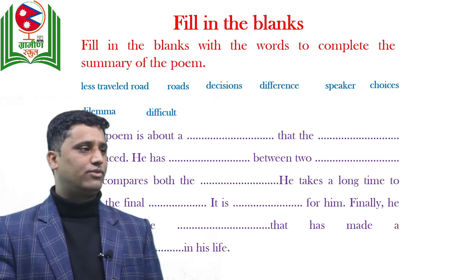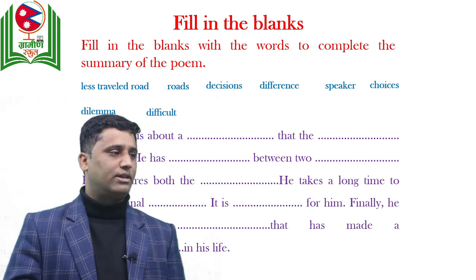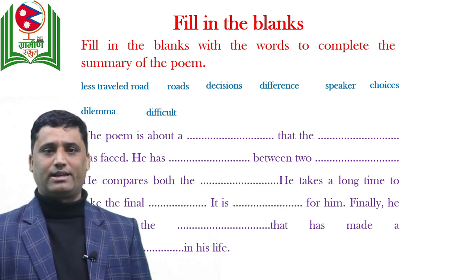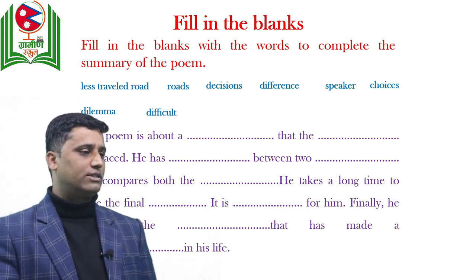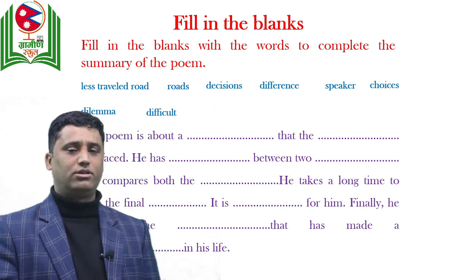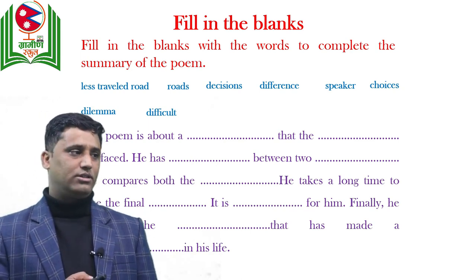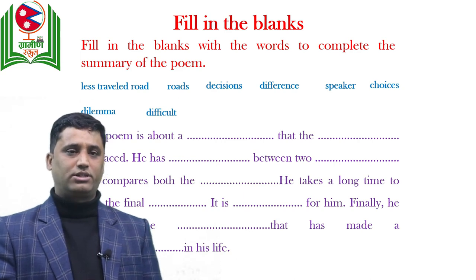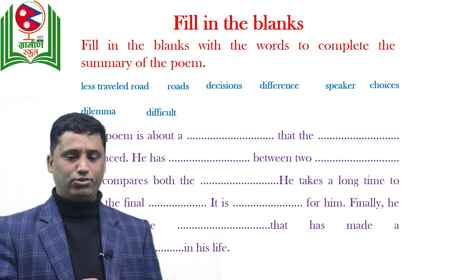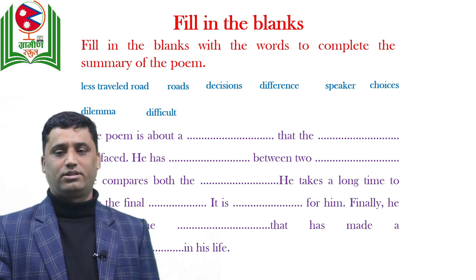Now let's do the fill in the blanks. You can see the words given there. There are 8 words which are given, but there are 9 blanks. So one word is repeated. So could you please do it? You see the words: less traveled road, roads, decision, difference, speaker, choices, dilemma, and difficult. These words you have to use in the blanks, in the right place. And after you use all these words in the right place, this makes the summary of the poem.